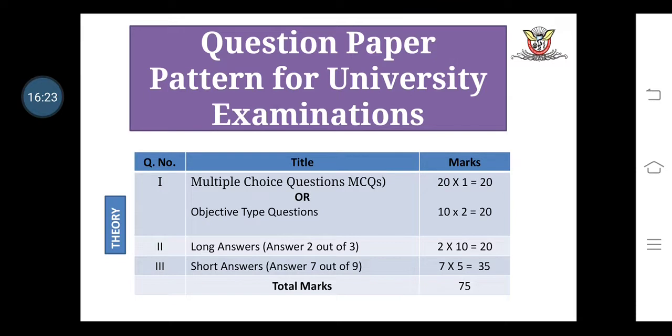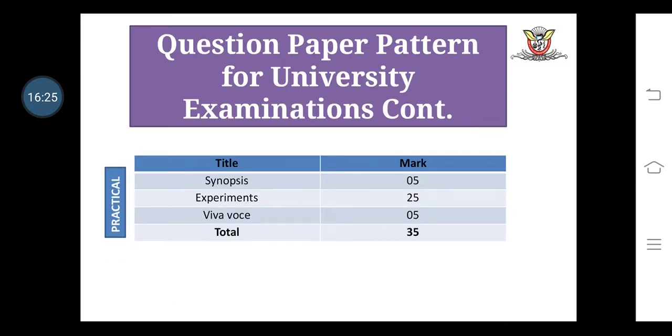Now we discuss the question paper pattern for the university, particularly for the practical. In that, the pattern will be the same as per the sessional, but with an increase in the marks. Synopsis consists of 5 marks, experiment consists of 25 marks, and viva voce consists of 5 marks. So total marks for the practical according to the university examination is 35.